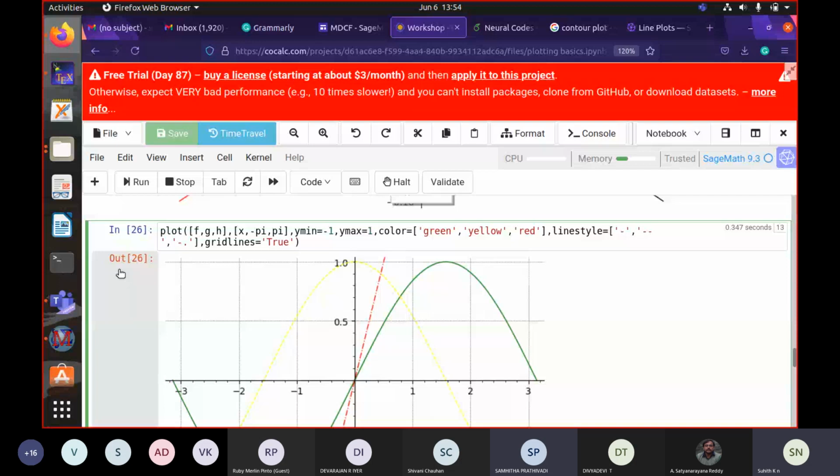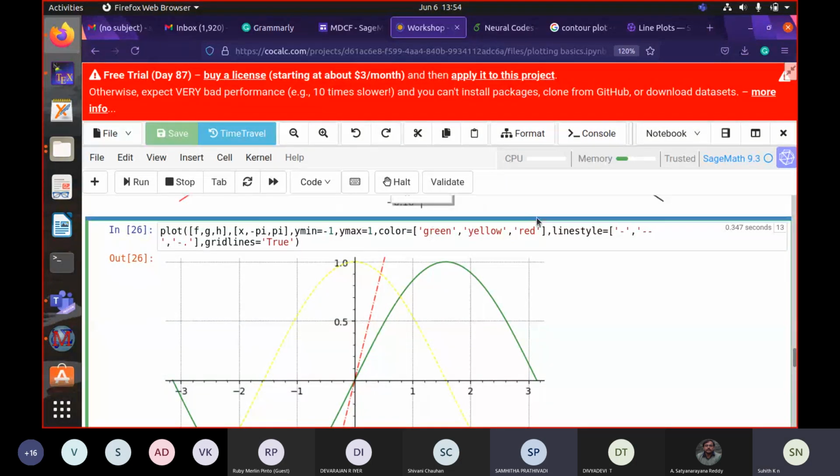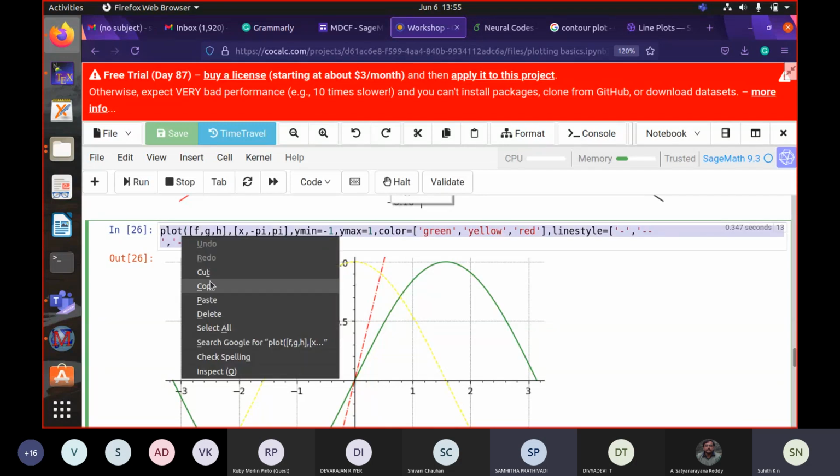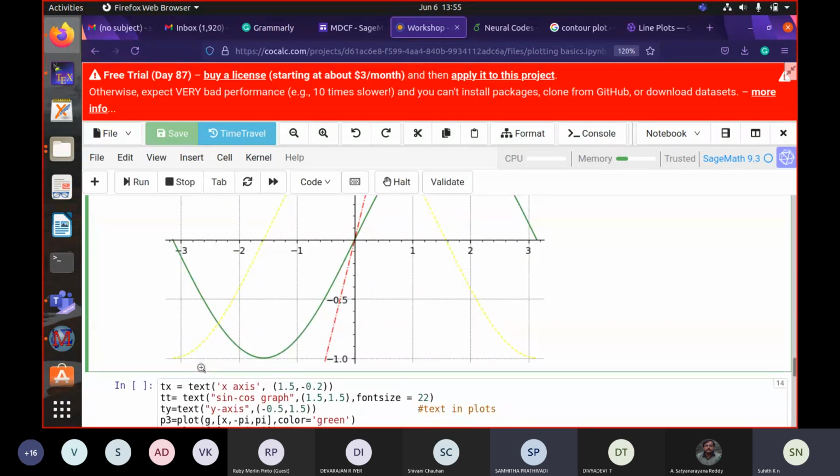Okay. How many colors and how many line styles have you given? I've given 2 colors and 2 line styles because I've given only 2 functions. It should work. I'm not sure what exactly is the error, but I can try.